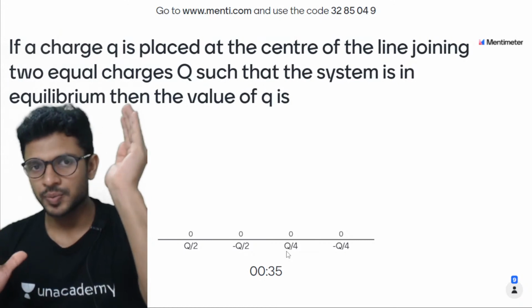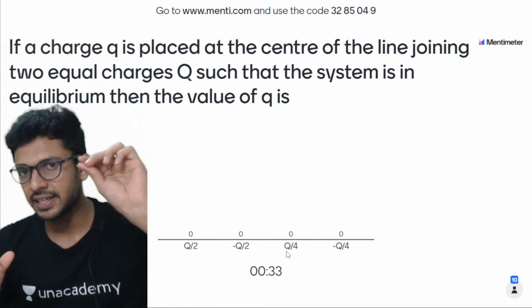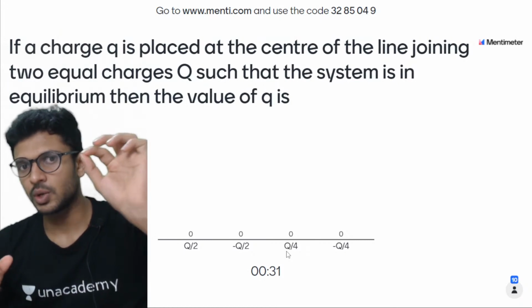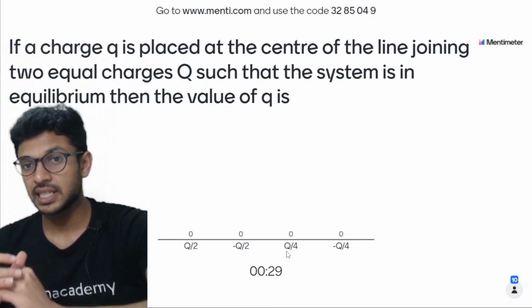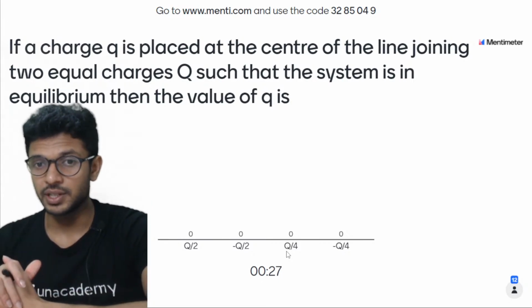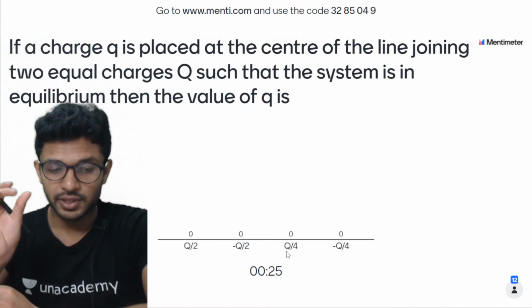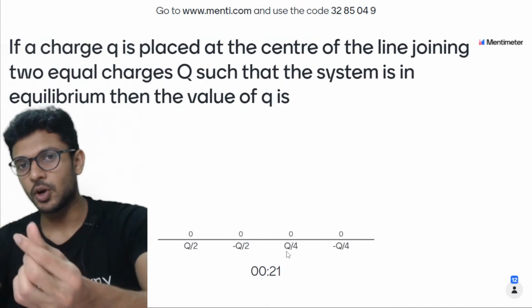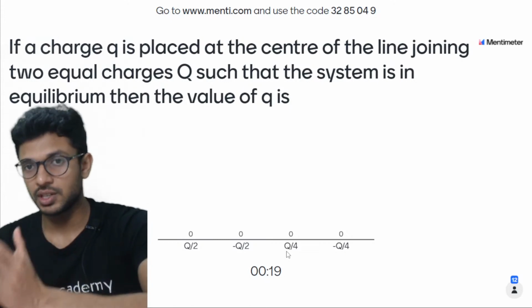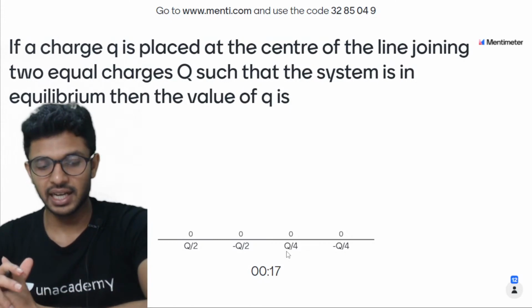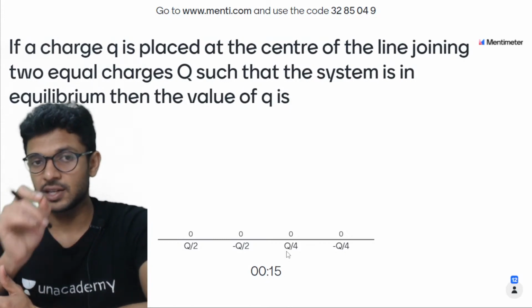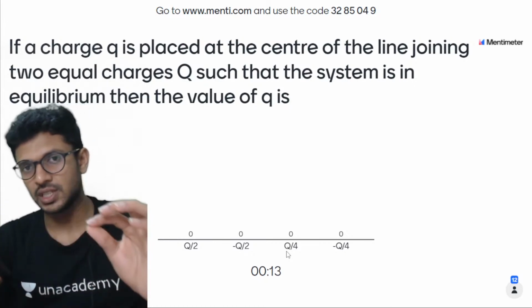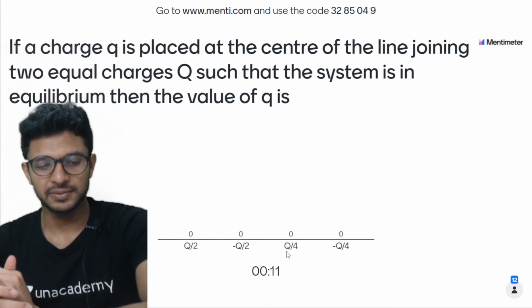If a charge q है ना बच्चा लोग is placed at the center of a line joining two equal charges capital Q such that the system is in equilibrium, then the value of small q is, okay, वो small q in terms of capital Q कितना होता है, and it is given that the system is in equilibrium. So using that concept, yes, get the answer.